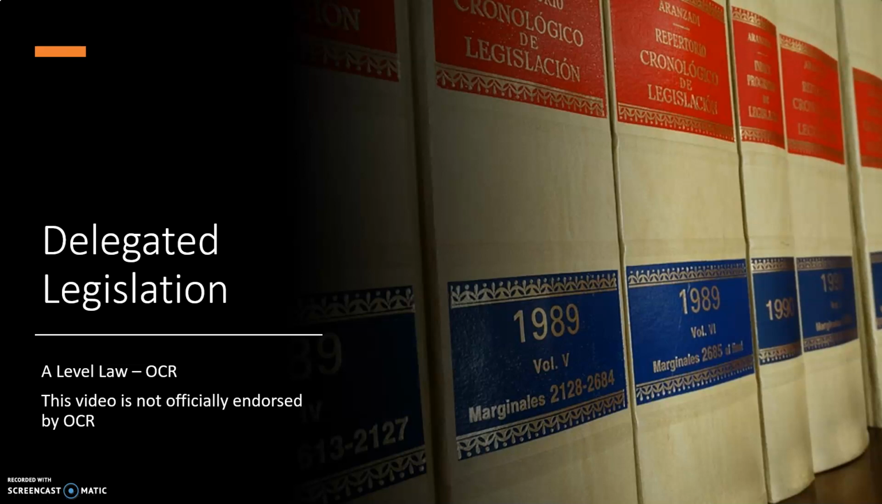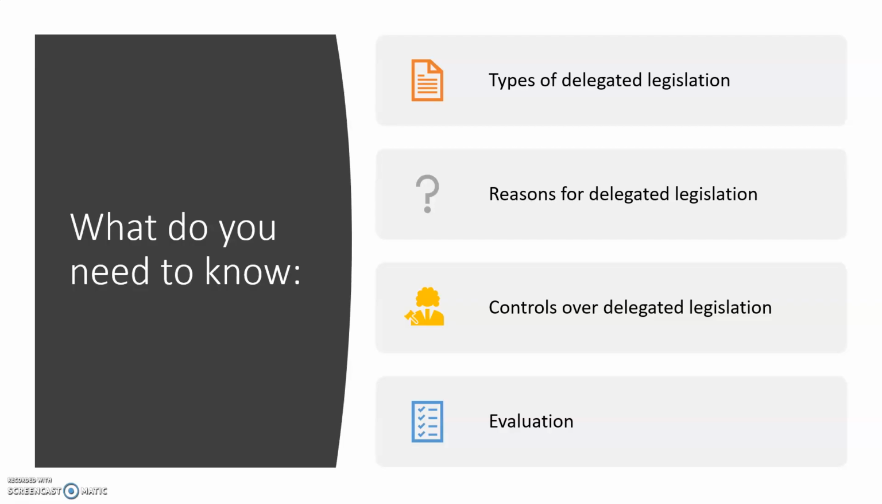Today we're going to be talking about delegated legislation, which is on Paper 2, Lawmaking and Law of Tort. We're going to start by looking at what you need to cover on this topic, and that is types of delegated legislation, the reasons for delegated legislation, controls over delegated legislation, and then evaluation of delegated legislation. We're going to start by looking at what this actually even means.